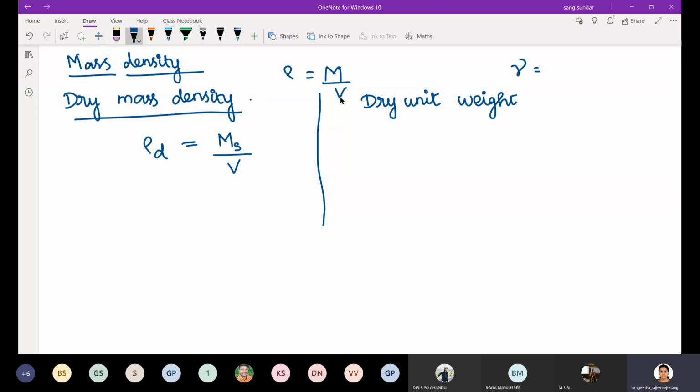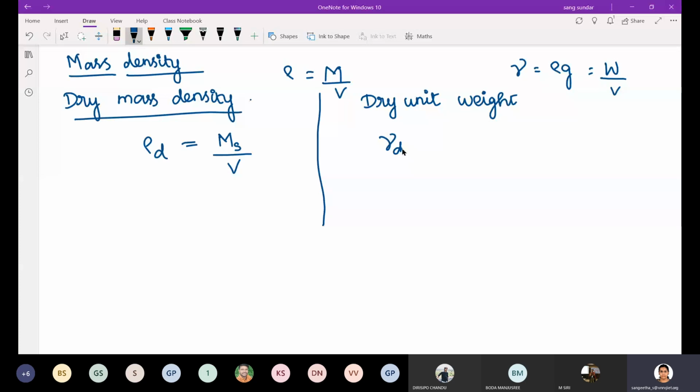Density is mass by volume, whereas unit weight is rho g, or weight by volume.